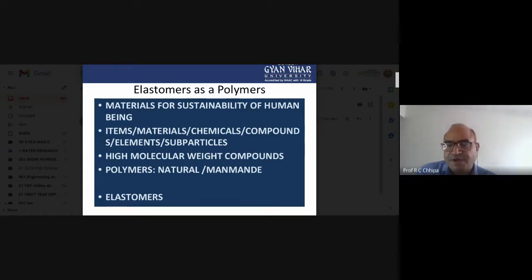For example, here we are using the natural polymer as well as the artificial polymer. So those we have the conjugated organic compounds. The example is 1,3-butadiene, the chemical. So this particular compound undergoes the process of polymerization, and the polymer of that is the part. So all of these are the responsibility of the chemist.